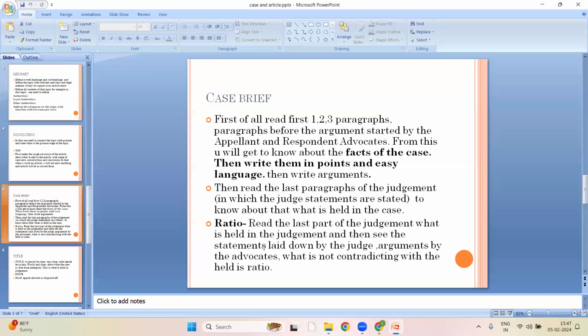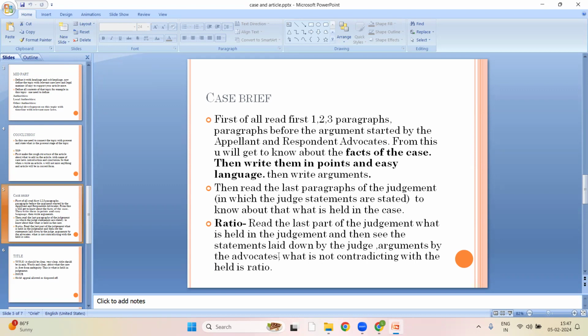Then, how to write ratio? You have to read the last part of the judgment, what is held in the judgment. Then you have to see the statements laid down by the judges and the arguments laid down by the advocates. What does not contradict the held is the ratio. For example, suppose the petition is disposed of.